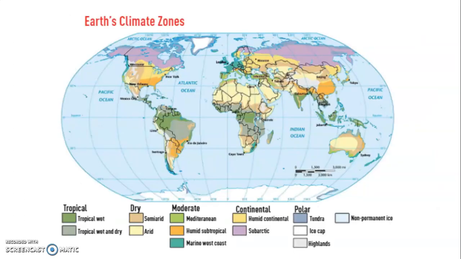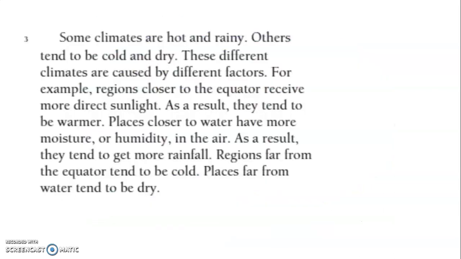Earth's climate zones: tropical, dry, moderate, continental, polar. Some climates are hot and rainy. Others tend to be cold and dry. These different climates are caused by different factors.